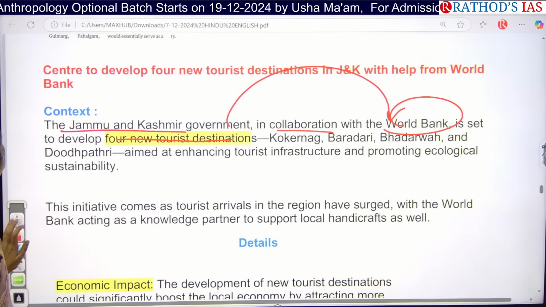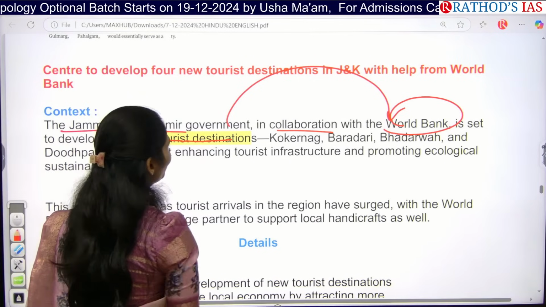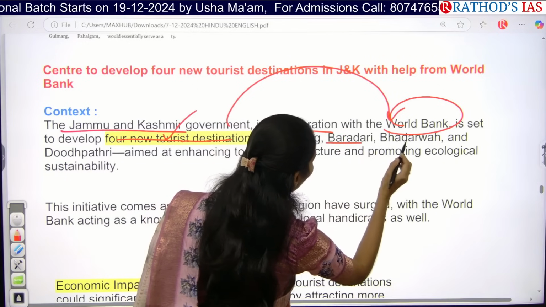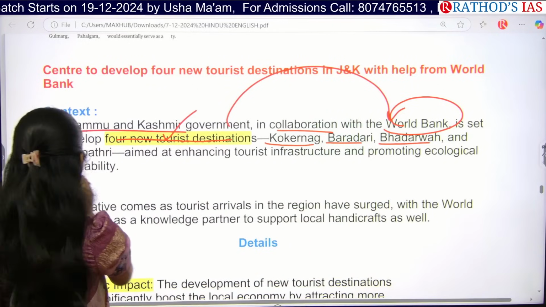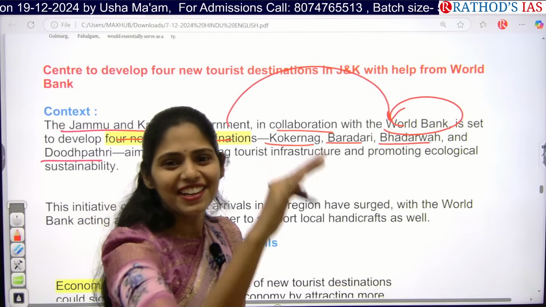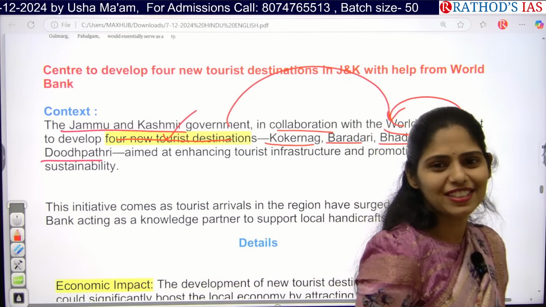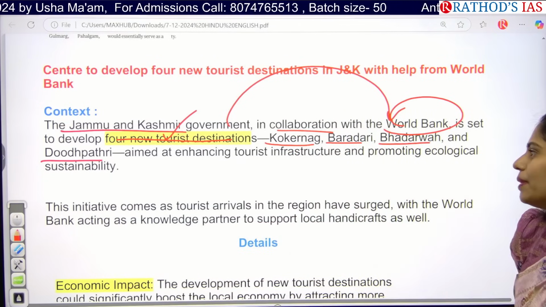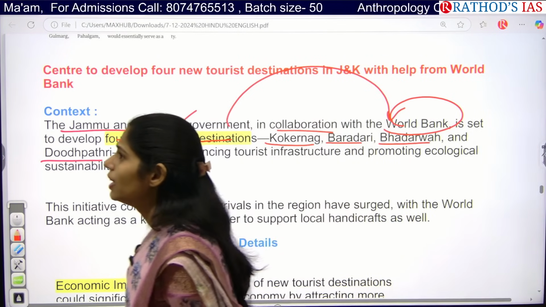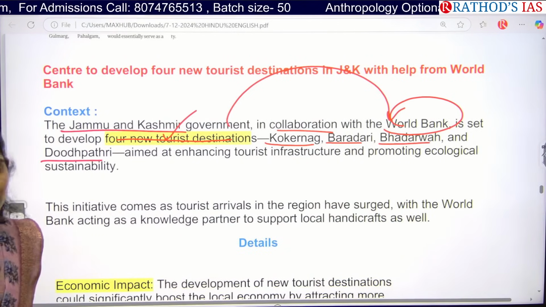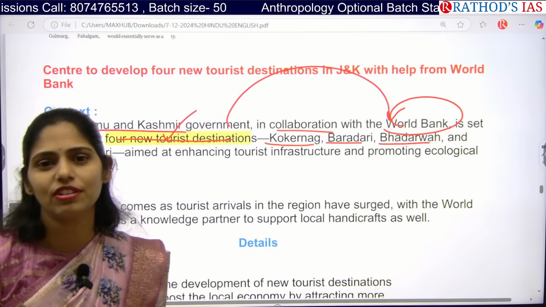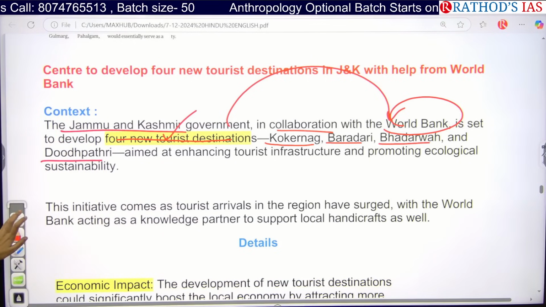Okay, so you have to remember these 4 tourist destinations. So the first one is Kokarnag, Baradari, Badavar, and Doodh Patri. So here you can get a question like, consider the following places, in which state do we have this? Or else you will be getting a question like, recently 4 new tourist sites are going to be developed with the help of World Bank. So which are the following? So in this way also you can get a question from this area. You have to remember those 4 regions.